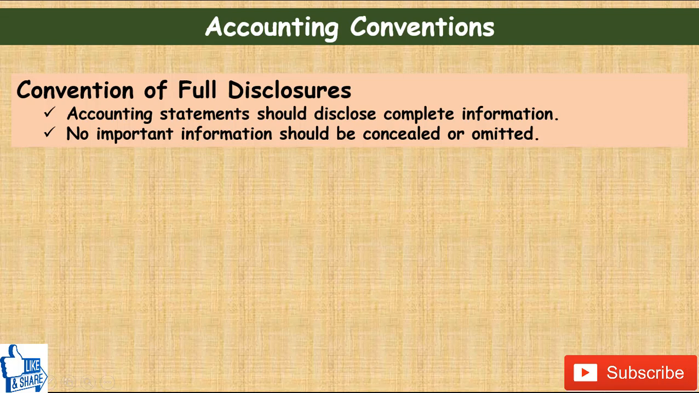What it simply says is that, as we have studied in the definition of accounting, ultimately accounting information is used by users of accounting information to make informed decisions. So while preparing financial statements, we should ensure that accounting statements disclose all the relevant and complete information, and no important information should be concealed or omitted, so that informed decisions can be taken by the users of accounting information.